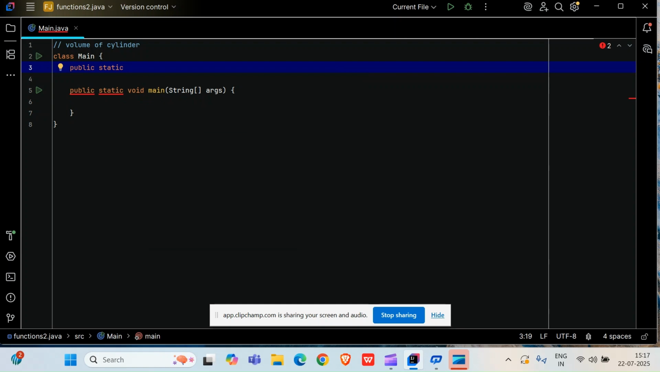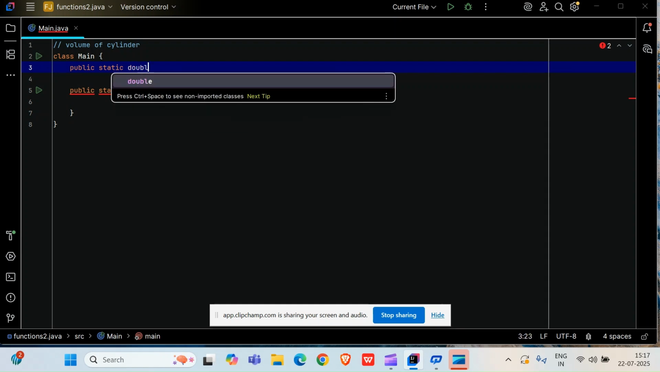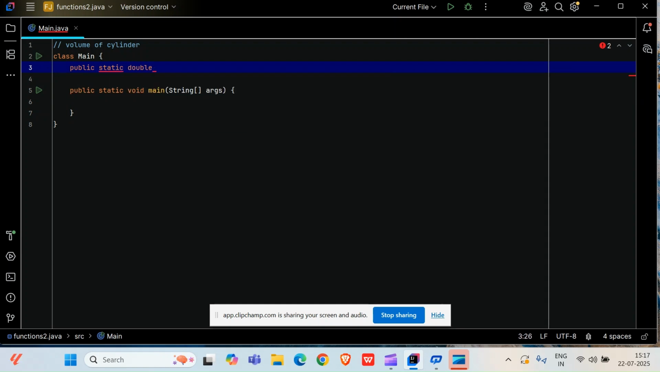So, public static, this time double, right? Why am I taking the return type as double? Because it will return me a double data type. Why am I not taking int? Why am I not taking float? The reason is simple, friends.